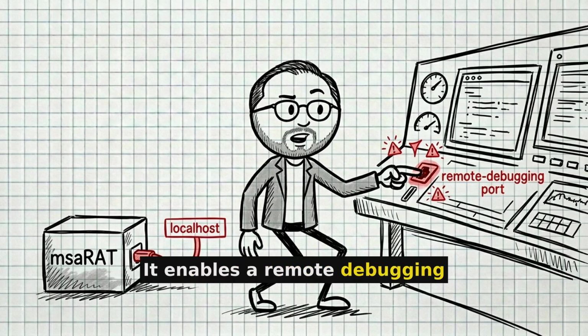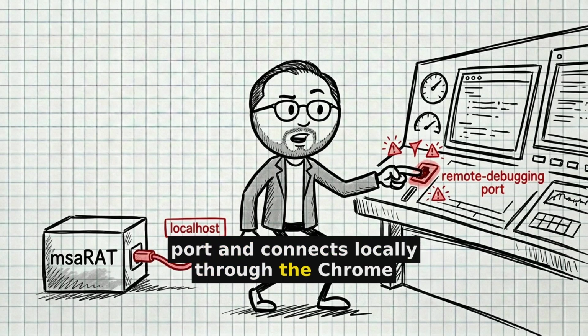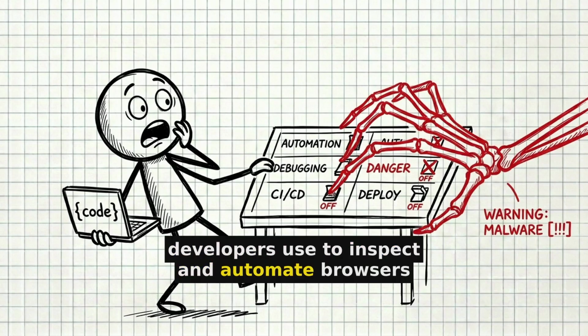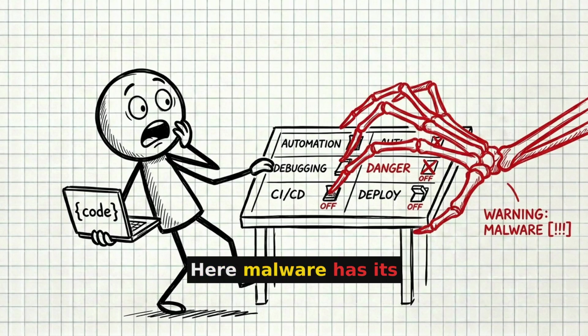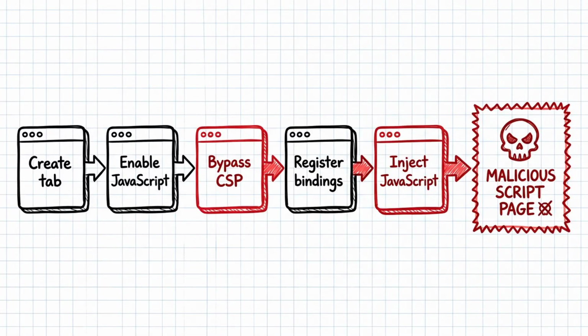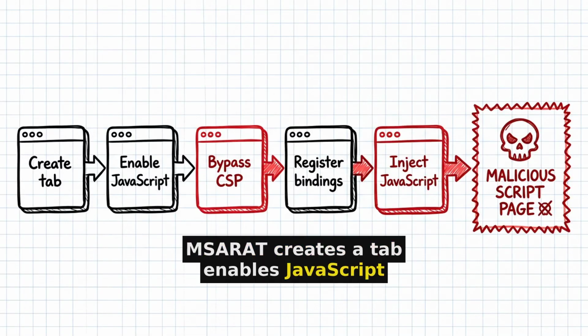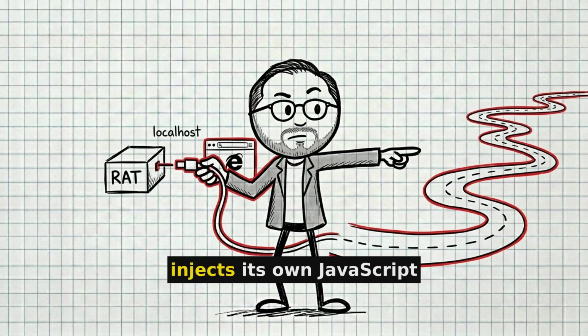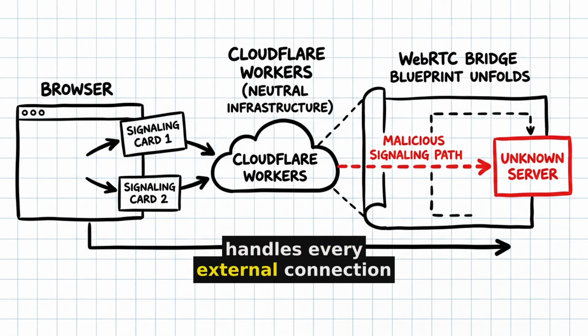It enables a remote debugging port and connects locally through the Chrome DevTools Protocol, or CDP. CDP is the control panel developers use to inspect and automate browsers. Here, malware has its hand on the switches. msaRAT creates a tab, enables JavaScript, bypasses content security policy, registers callbacks, and injects its own JavaScript. Now the handoff is complete. The RAT talks to localhost, and the browser handles every external connection.